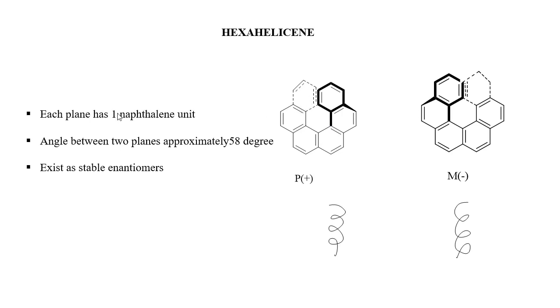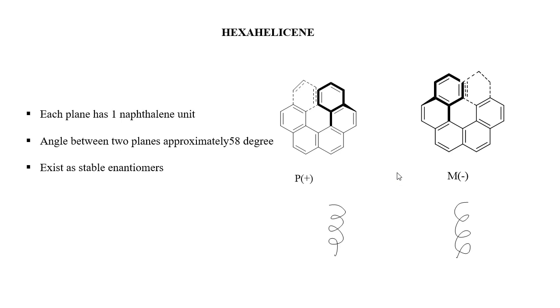See, each of the planes has one naphthalene unit. You can see here is a naphthalene unit that is in a plane. Here is another naphthalene unit that is in another plane in the turn, and it is another naphthalene unit that is in another plane. See, each plane has one naphthalene unit, and the angle between two planes, that is this plane and this plane, will be approximately 58 degrees. And these hexahelicenes usually exist as stable enantiomers.